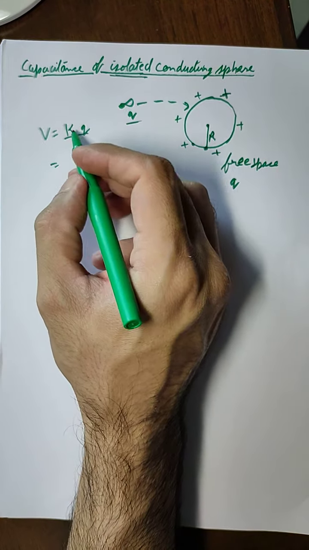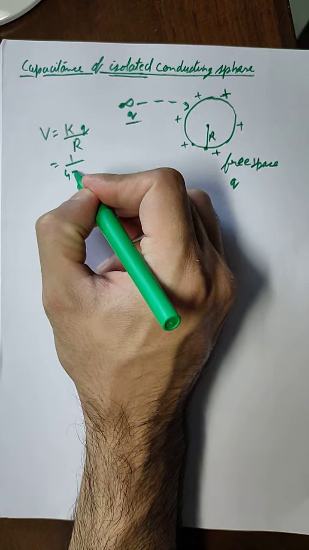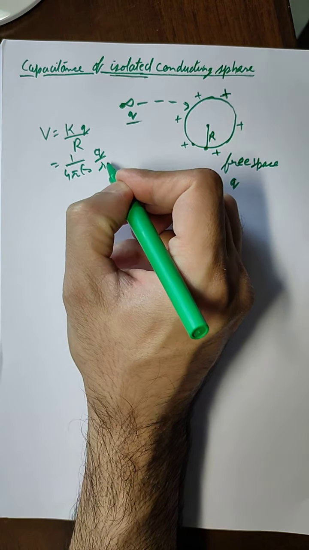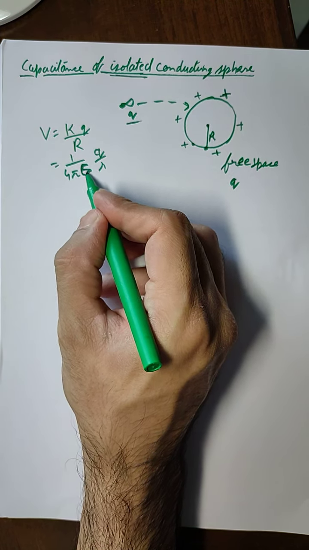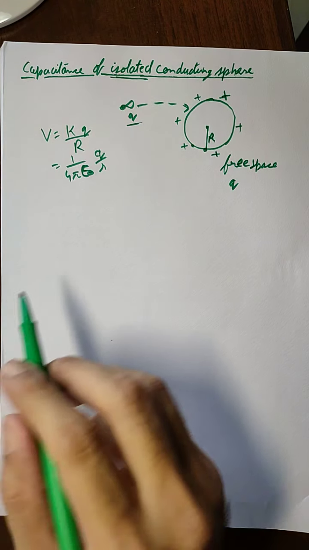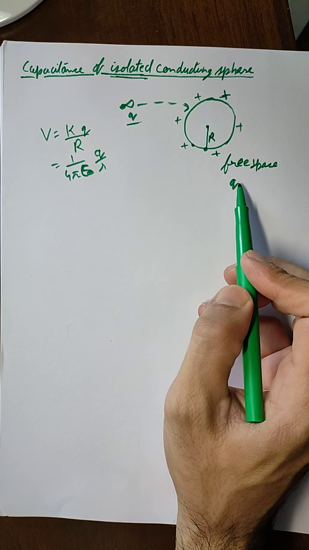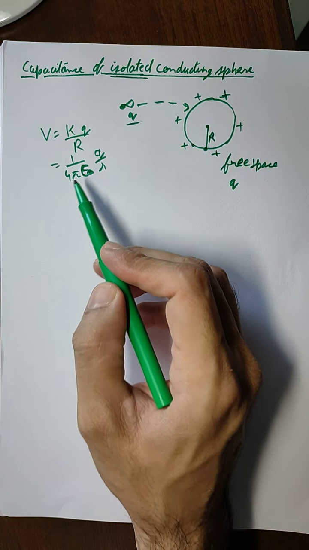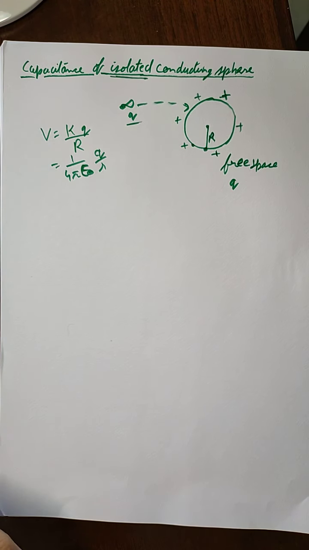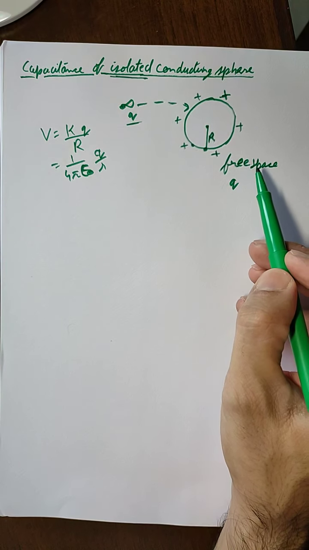Now k is equal to 1 upon 4 pi epsilon naught. This epsilon naught, we have already studied, is the electrical permittivity of free space. Since the sphere is kept in free space, we are using 1 upon 4 pi epsilon naught.